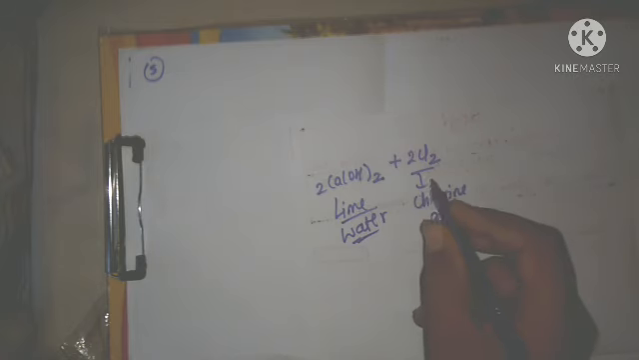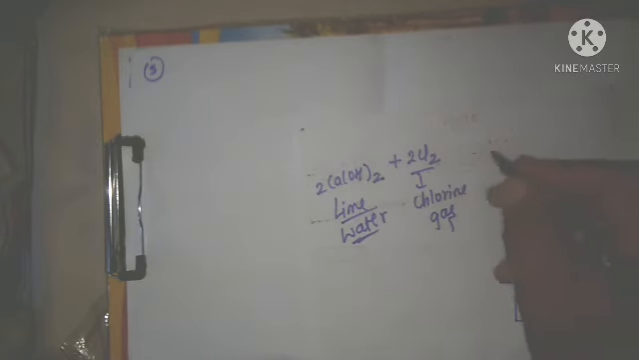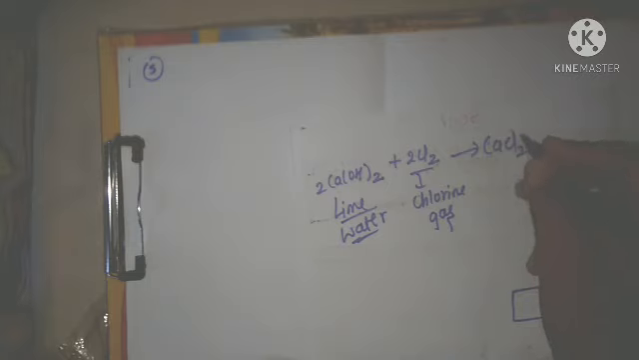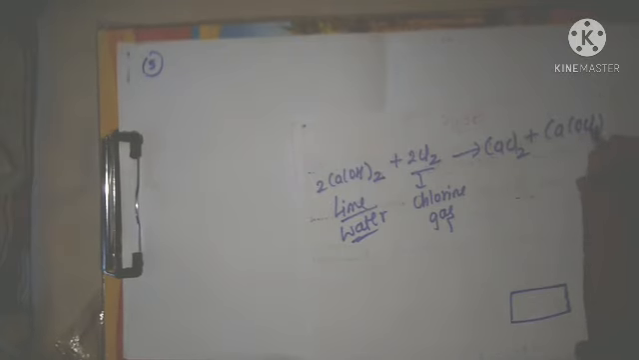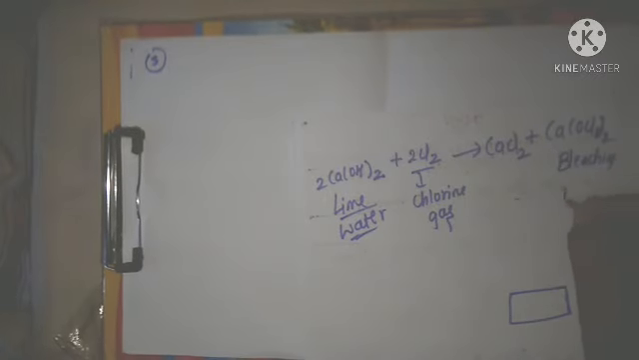Over this, if you pass the chlorine gas, then there is a formation of CaCl2, that is calcium chloride, and there is a formation of the bleach, that is CaOCl2, right? This is called bleaching powder, that we have studied in 10th class, bleaching powder.